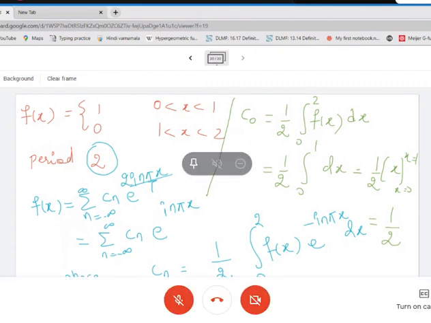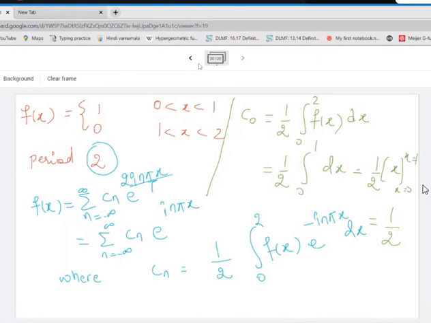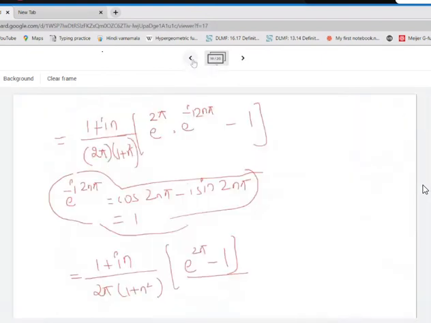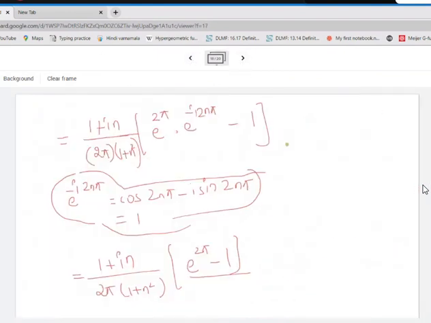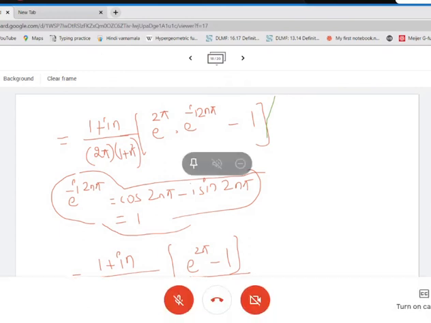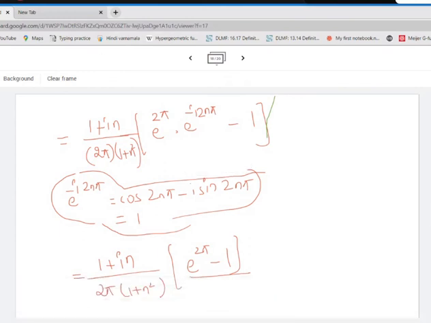Now there's an analogy over here. Have you tried to find out why this concept, how is this concept of orthogonal functions or orthonormal functions related to Fourier series? Now that is an exercise, okay?